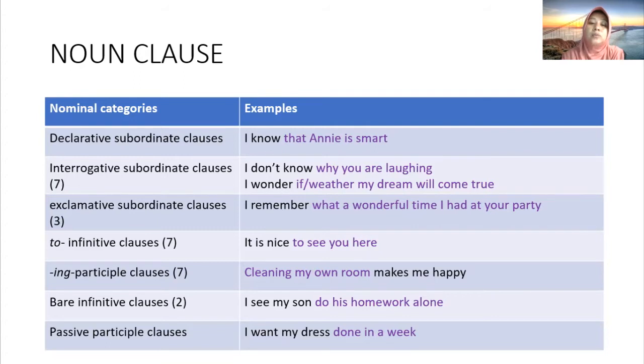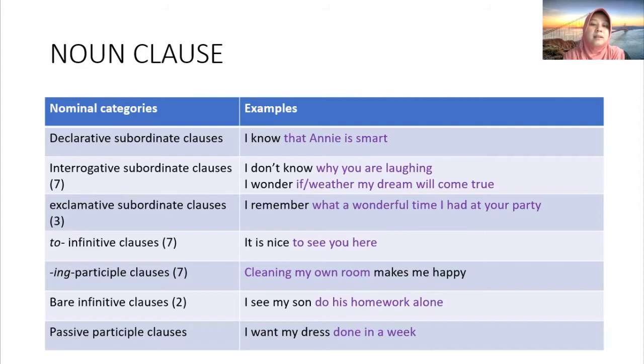You can make the sentence I know you. You is a pronoun. So why do we call this a noun clause? Because its function is also like a noun. You can replace the noun you with that Annie is smart. So it is the same as a noun, but in terms of a sentence, more or less like that.